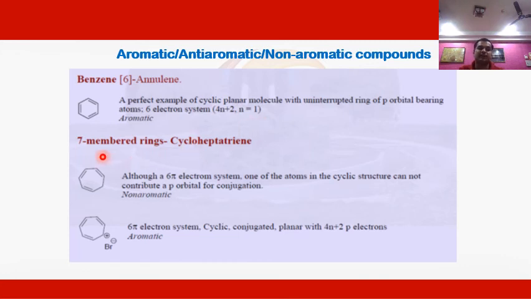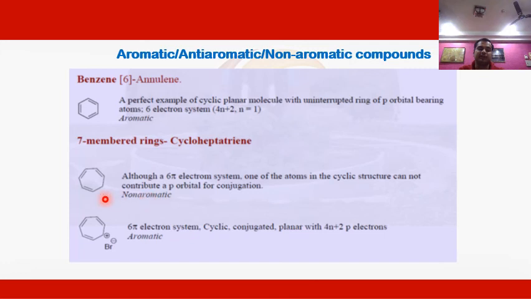Similarly, if we take another example, cycloheptatriene, in this case we also have 6 pi electrons due to the presence of 3 pi bonds. But here we also have an sp3 hybridized carbon at the corner. Due to the presence of the sp3 hybridized orbital, it cannot follow the 4n plus 2 rule because it is not planar in nature. So due to being non-planar, this compound is non-aromatic in nature.